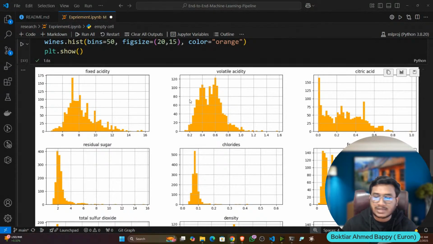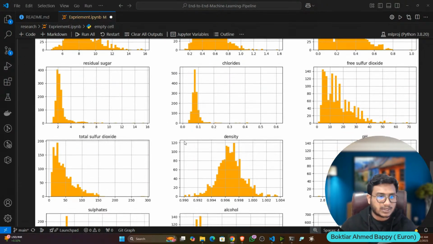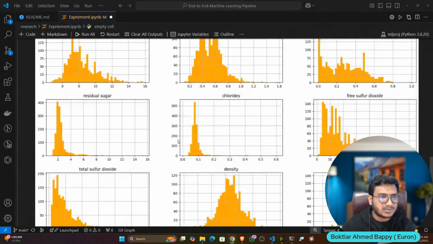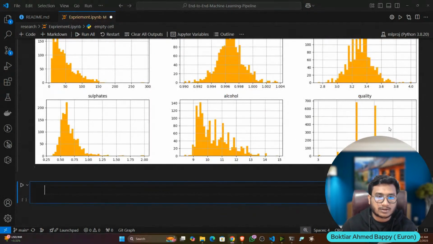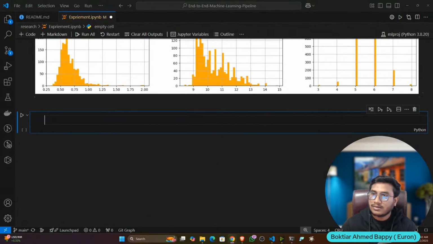But I'm not going to do it because I told you we'll just try to train the model as soon as possible, and we'll try to build the entire pipeline. Fine. So now, this is the entire distribution of the data, and this is the target column.